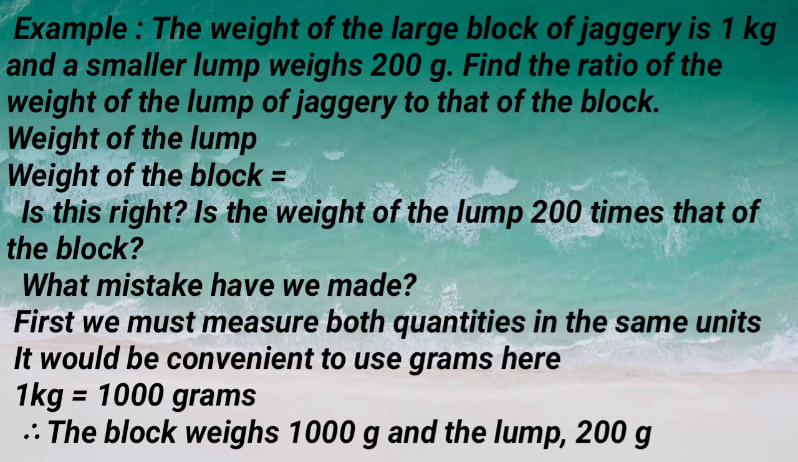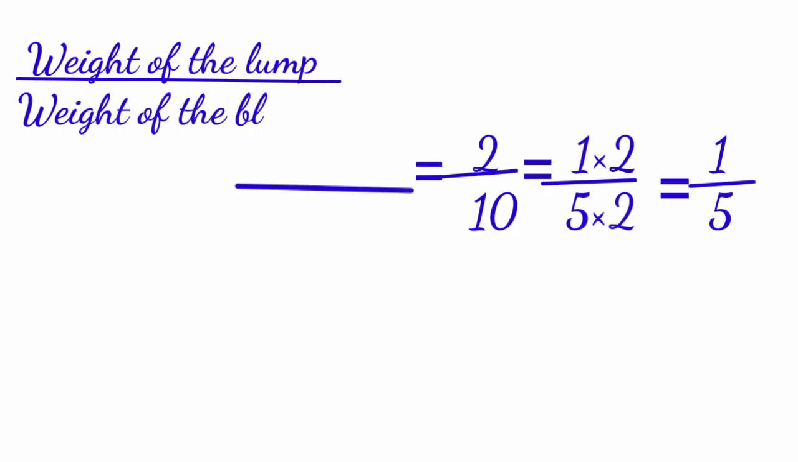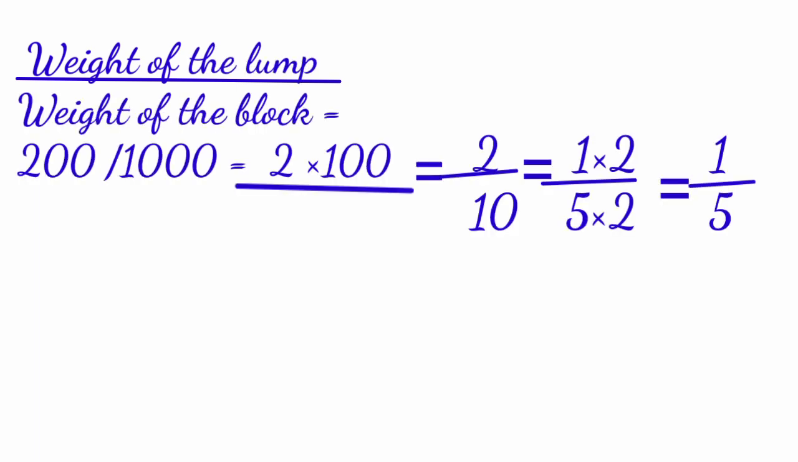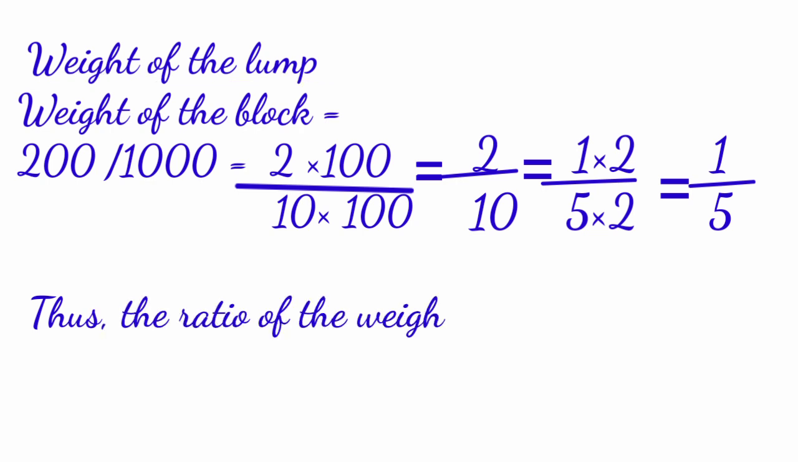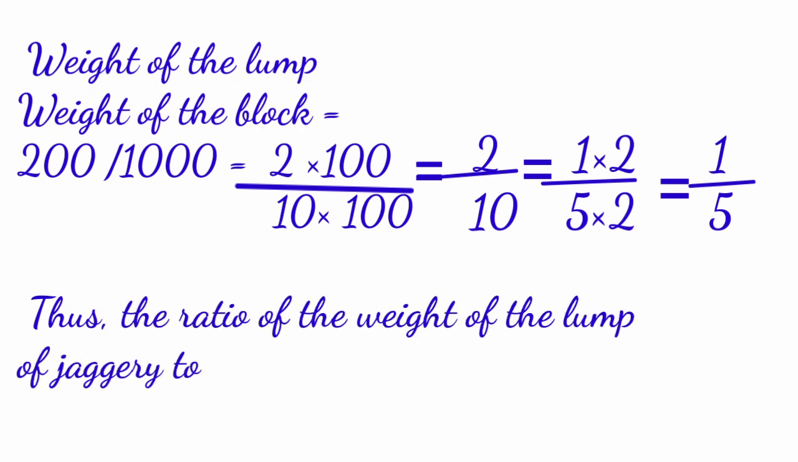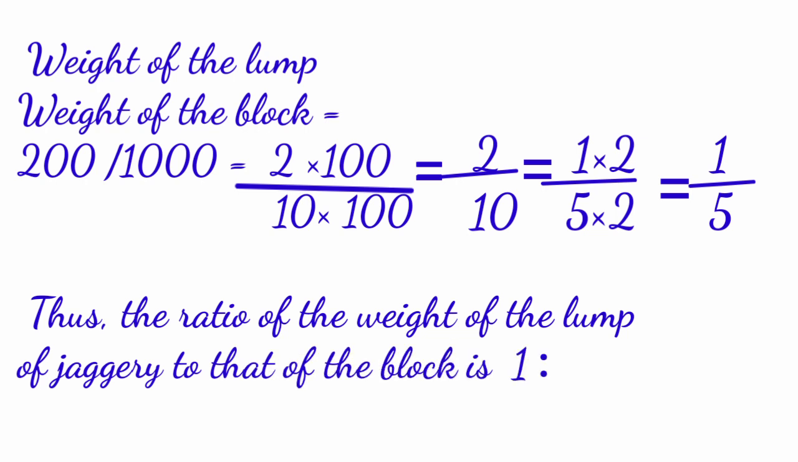Yes, here we made a mistake. First, we must measure both quantities in the same unit. Children, here 1 kg is equal to 1000 gram. So, the block weighs 1000 grams and the lump 200 gram, right? So, how will you write here? Weight of the lump upon weight of the block, that is 200/1000. So, we will reduce it into the smaller form. So, we will get 1/5.